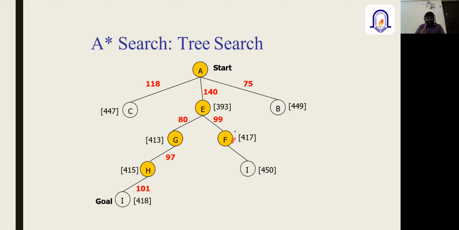When it comes to A star search, we expand all the possibilities and finally find which one is the optimal solution. Node F, after being expanded, reaches I with a distance of 450. So here we have two solutions.